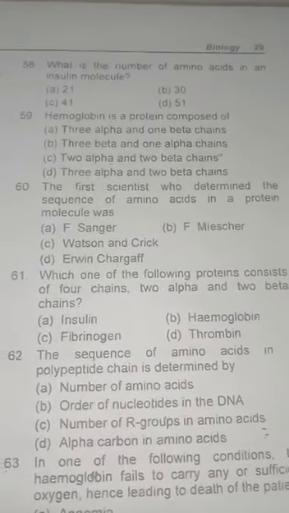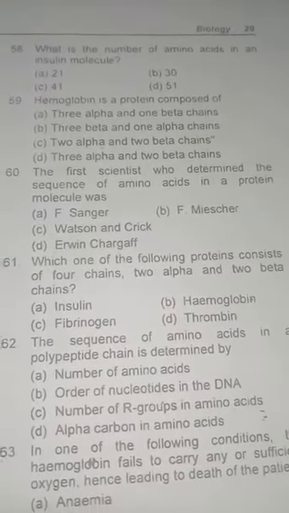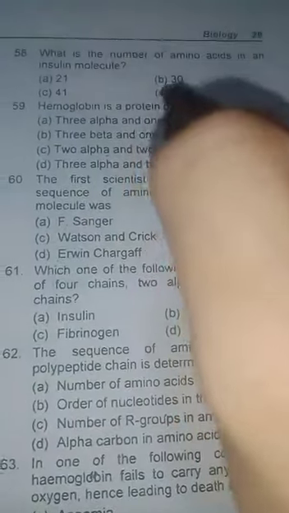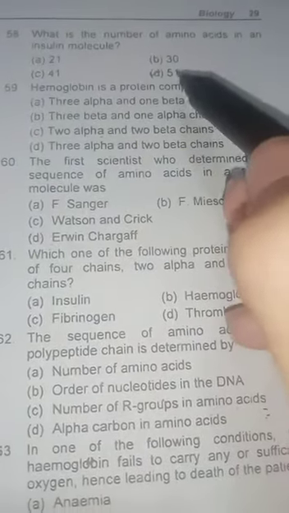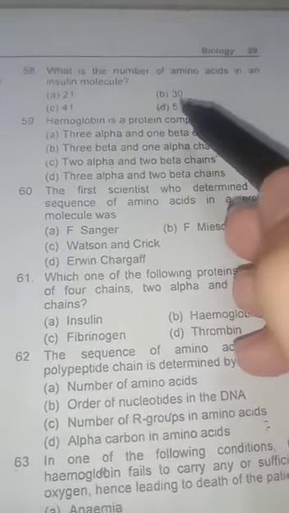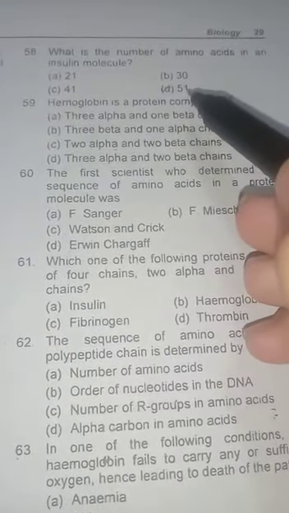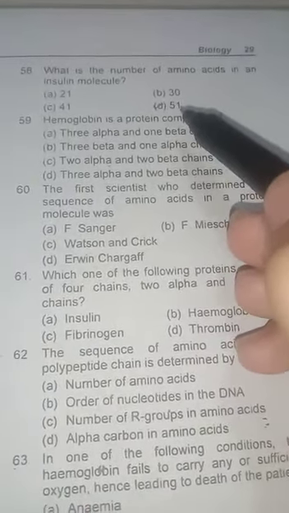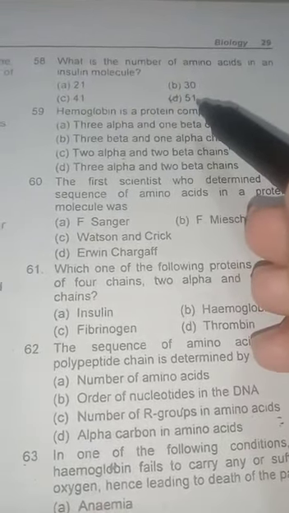What is the number of amino acids in insulin? There are 51 amino acids found in insulin. Insulin has a primary structure of protein comprising 2 chains.